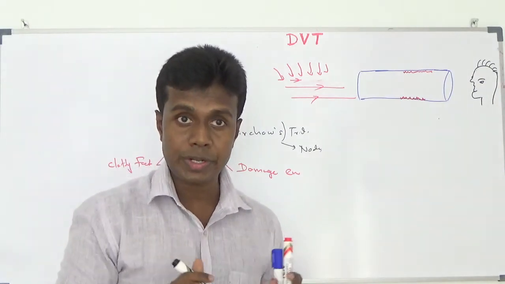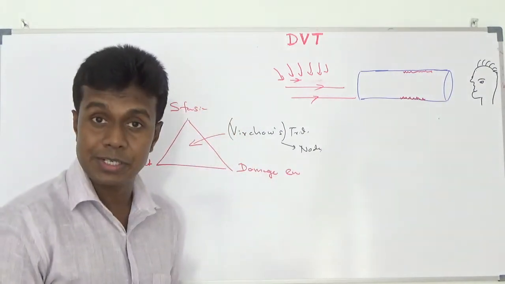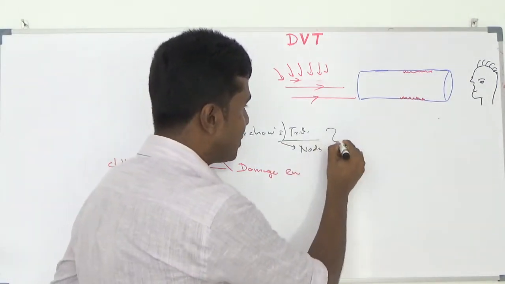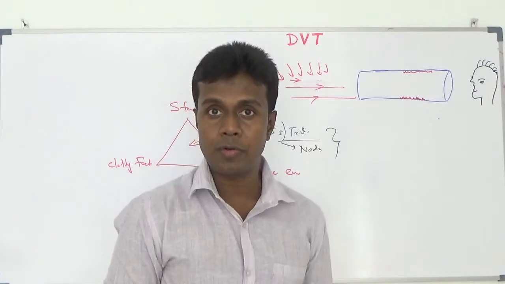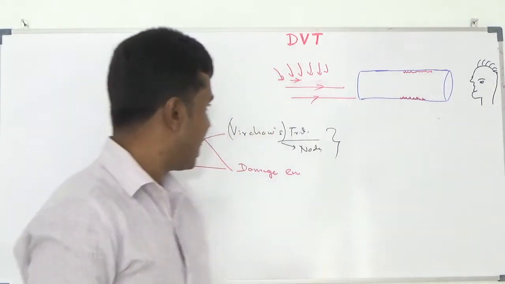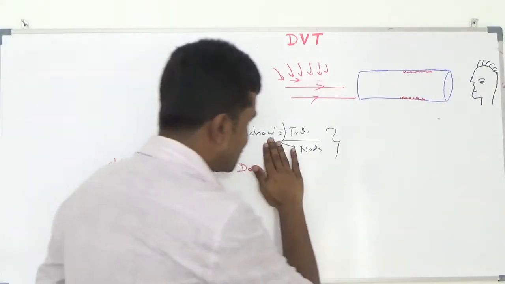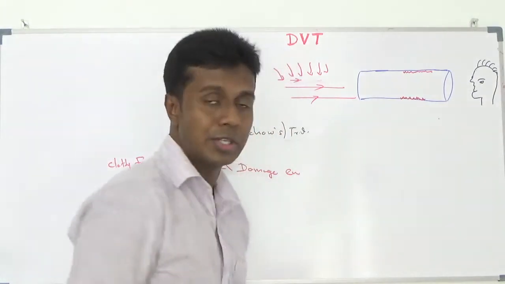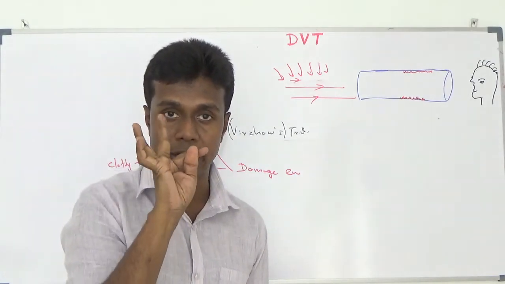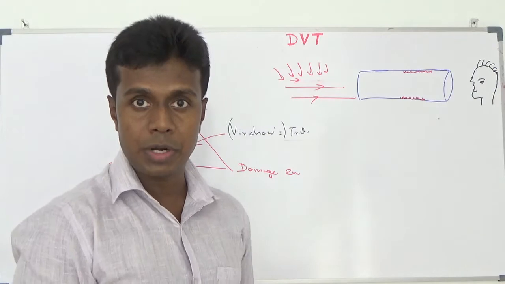I don't know whether the same person discovered Virchow's node and Virchow's triad, but both were discovered by Rudolf Virchow, maybe a single person. I am not going to discuss Virchow's node here, only Virchow's triad. Virchow's triad says blood stasis, hypercoagulation and endothelial injury lead to blood coagulation.